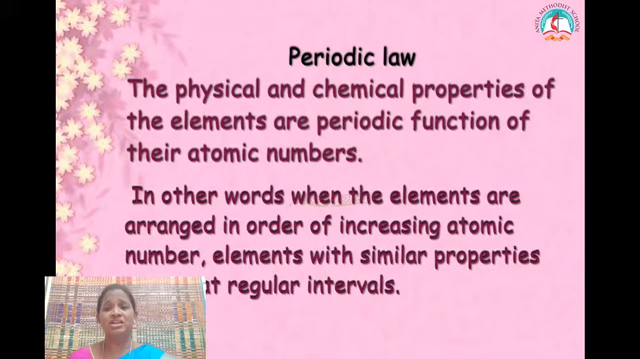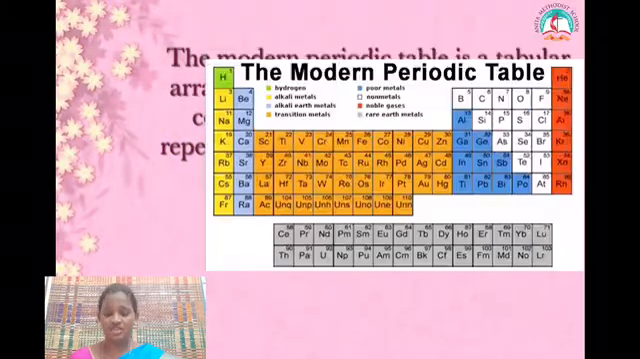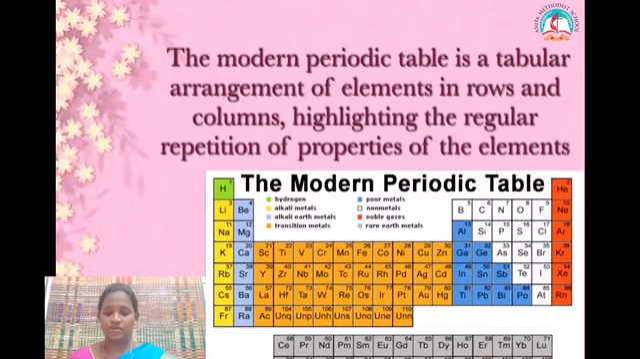So what is the periodic table? This is the picture of the modern periodic table we are using now. The modern periodic table is a tabular arrangement of elements in rows and columns, highlighting the regular repetitions of properties of the elements. Here the elements are arranged as groups and periods, and the elements are highlighted in the same color if they have the same properties.